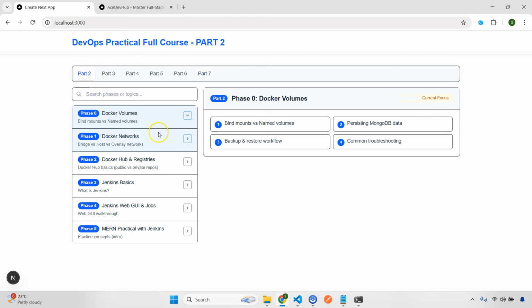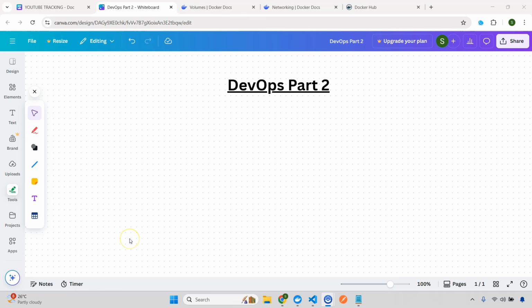So in the part 2 we are going to cover Docker volumes, networks, registry, Jenkins basics, pipeline, and then applying all those concepts in our MERN application. So let's get started and good luck. Alright everyone, so let's get started.